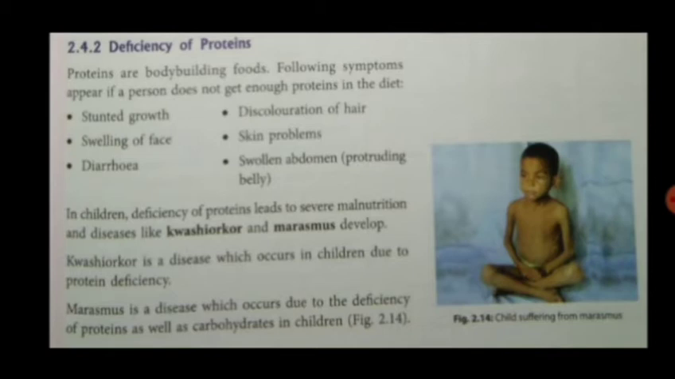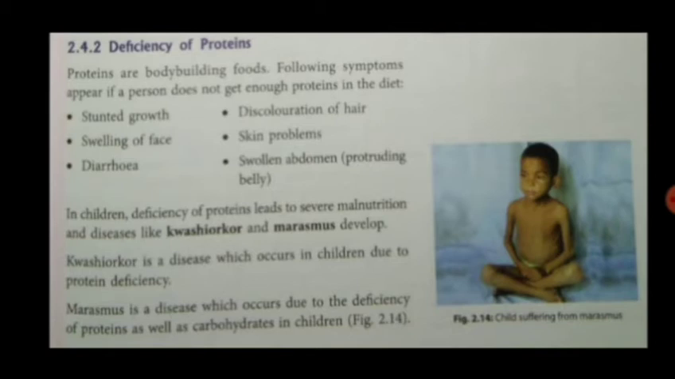If the body does not grow properly, then he may have swelling of the face. Then he may have discoloration of the hair, because hair contains a protein known as keratin. If the body is not getting enough proteins, then discoloration of hair may occur. Then we may have skin problems as well, and a swollen abdomen, that means a protruding belly.